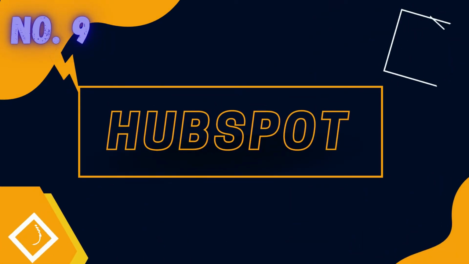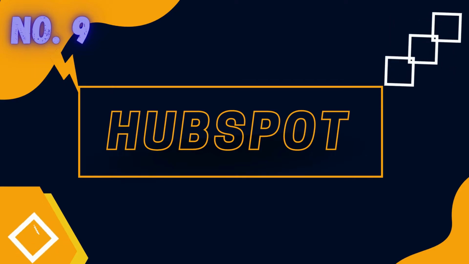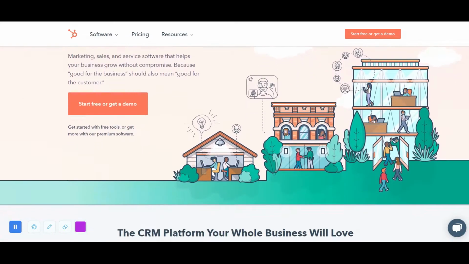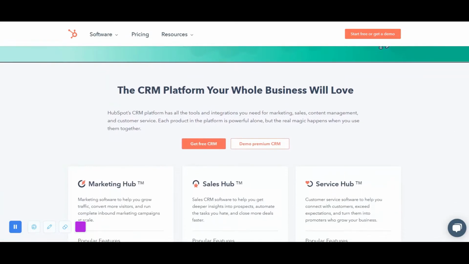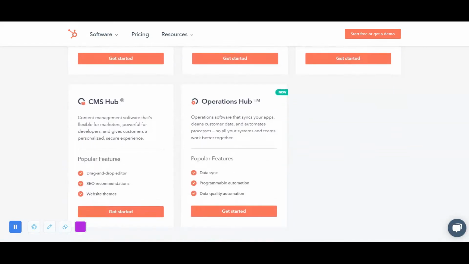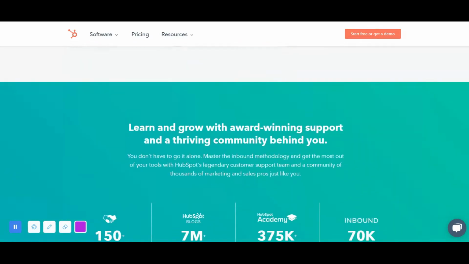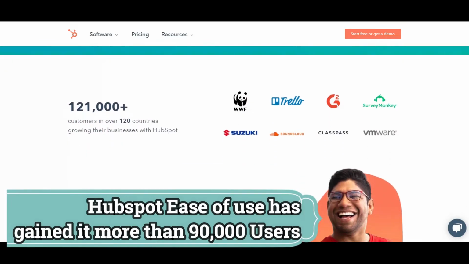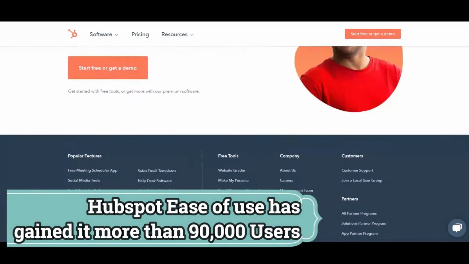Number 9. HubSpot. HubSpot is a great all-round tool for companies of all sizes. With a powerful and user-friendly CRM and hubs made for the specific needs of each of your teams, HubSpot's extensive feature set and ease of use make it a favorite among more than 90,000 users.